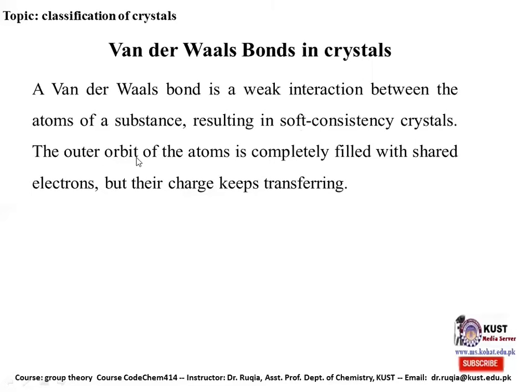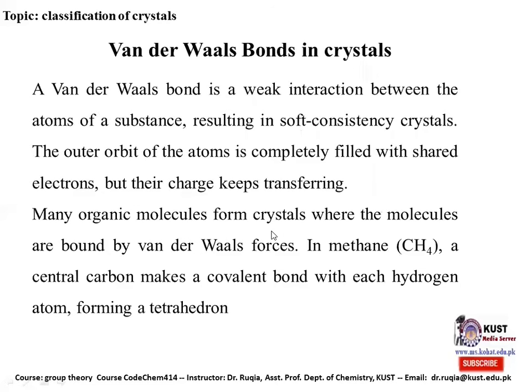The outer orbit of the atom is completely filled with shared electrons, but their charges keep transferring. Many organic molecules form crystals where the molecules are bound by van der Waals forces. In methane, a central carbon makes a covalent bond with the hydrogen, forming a tetrahedron. And then the tetrahedra are attached to each other by van der Waals forces.